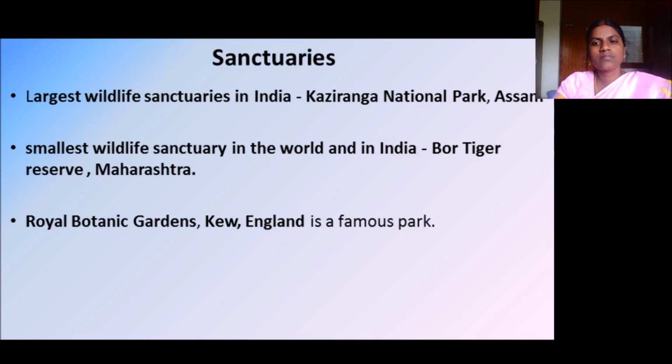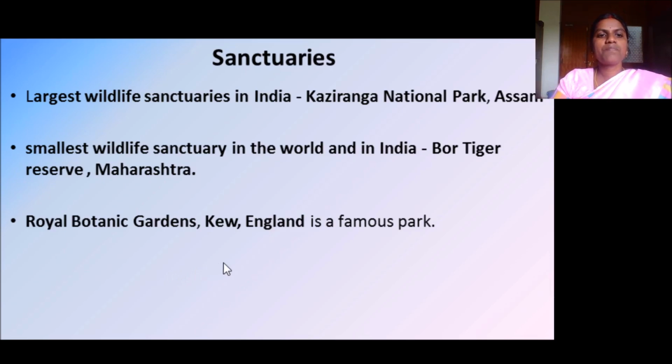Sanctuaries are the place where a bird or a living organism lives peacefully. The largest wildlife sanctuary in India is in Assam. The park name is Kaziranga National Park. And the smallest wildlife sanctuary in the world is Bor Tiger Reserve. It is located in Maharashtra. So overall in the world, it is the smallest wildlife sanctuary, as well as in India.